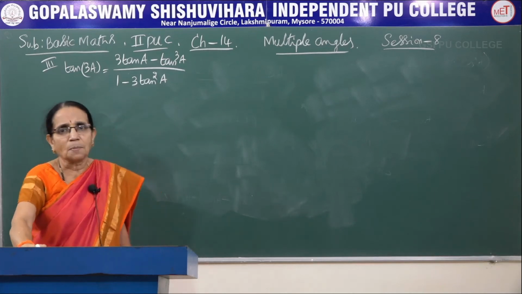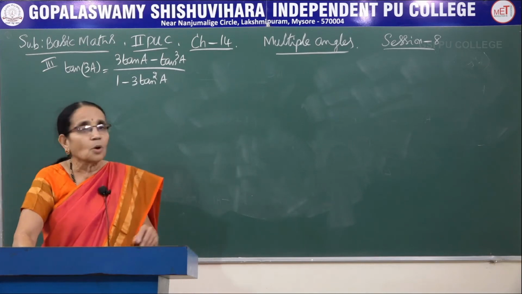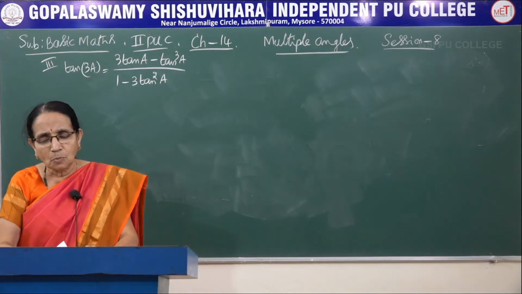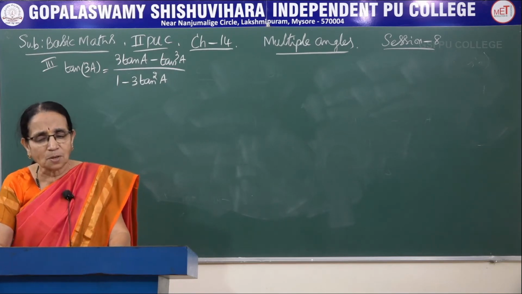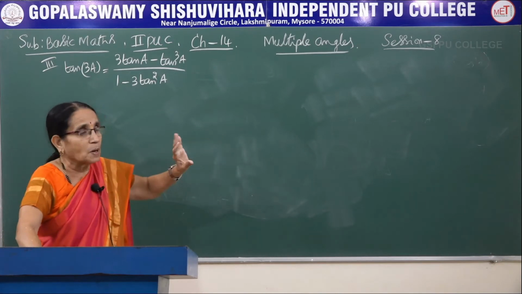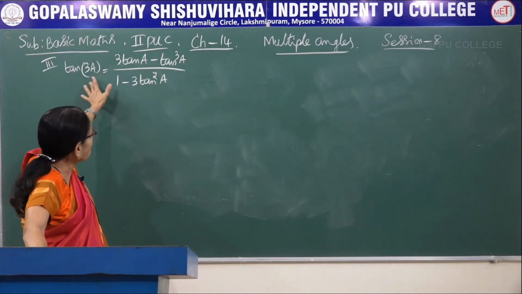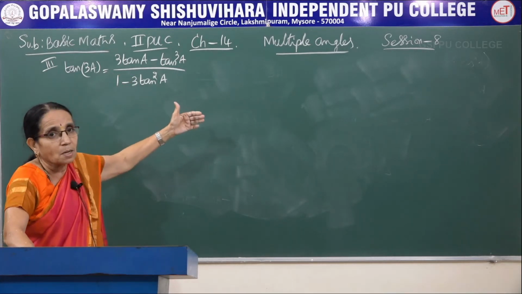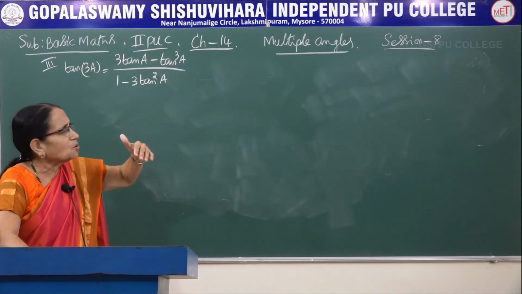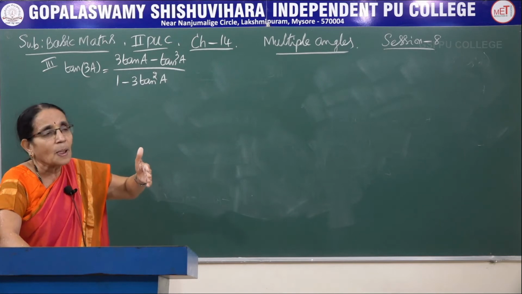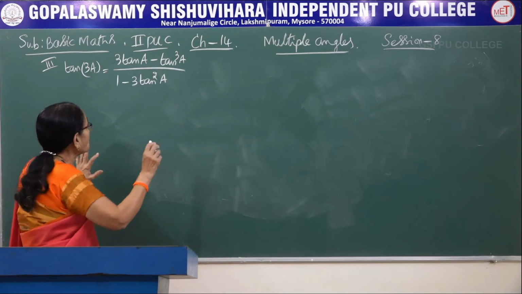The procedure is same, but the calculation would be a little bit more here. Because you observe in the previous one, both sin 3A and cos 3A were a little bit easy, since we had only one numerator part, whereas here on the right hand side we will be having a numerator and denominator. And remember the expansion of tan 2A, there also it is in the form of a fraction. So the calculation part would be more. In other words, taking LCM and adding and all, you have to be a little bit careful. Otherwise the procedure is same.